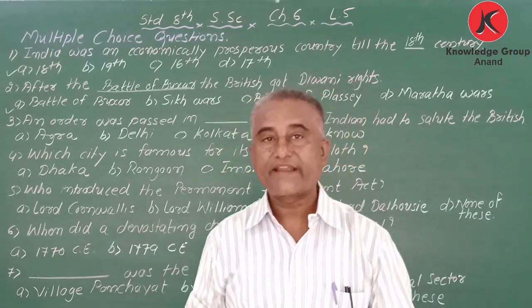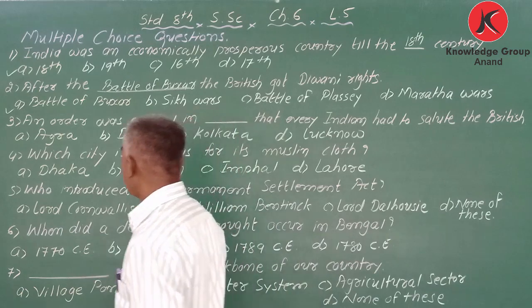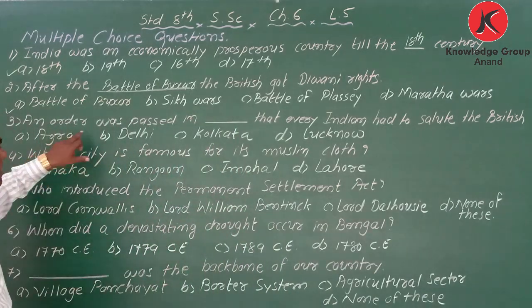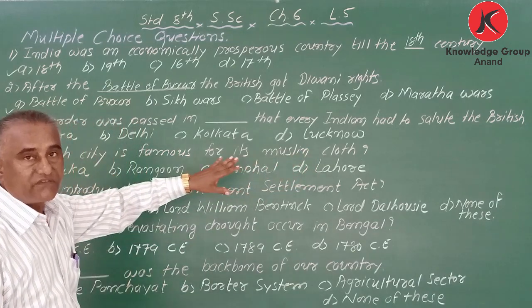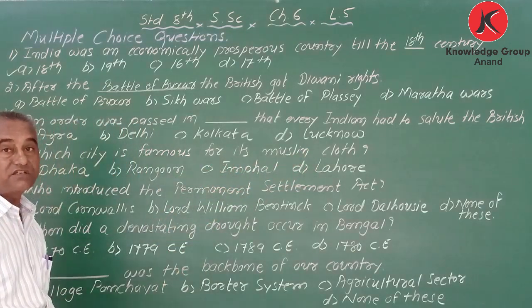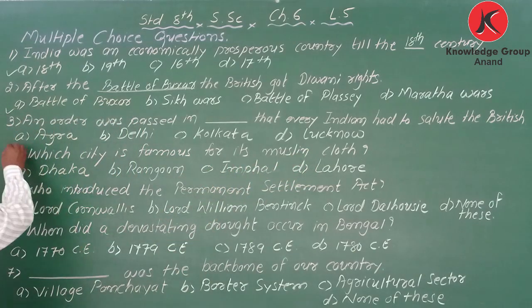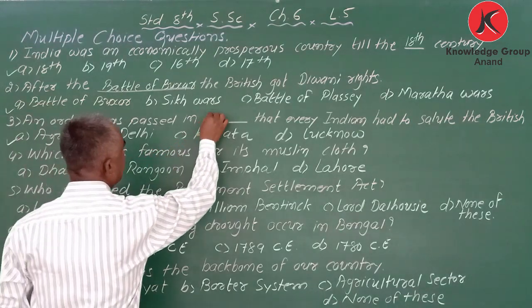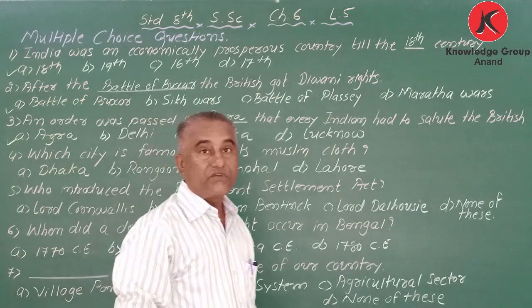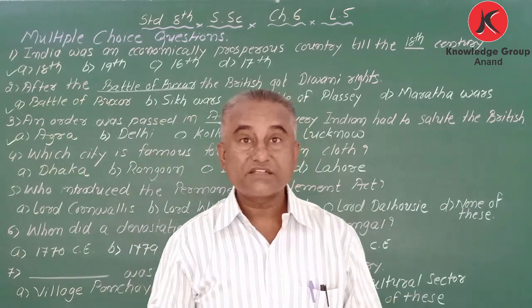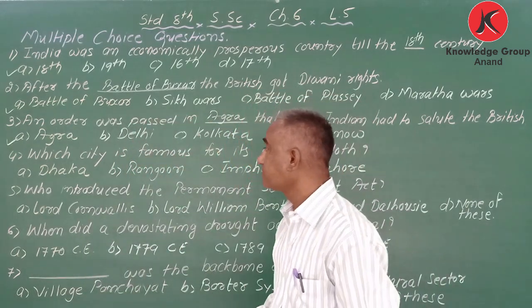Where? Correct. Agra. Okay, options are given here: Agra, Delhi, Kolkata, and Lucknow. Without giving options, you give answer. It is good. Now, correct answer is Agra. I am very happy. Without giving options, you are giving answer. I am very happy for that.